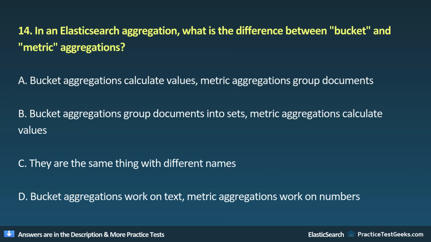14. In an Elasticsearch aggregation, what is the difference between bucket and metric aggregations? A. Bucket aggregations calculate values. Metric aggregations group documents. B. Bucket aggregations group documents into sets. Metric aggregations calculate values. C. They are the same thing with different names. D. Bucket aggregations work on text. Metric aggregations work on numbers.